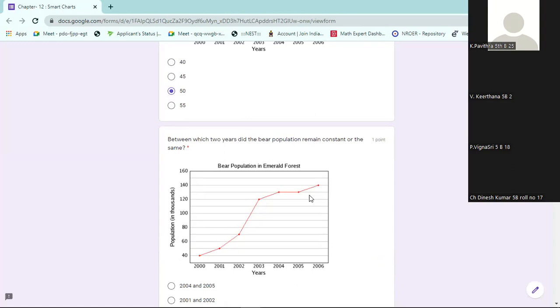Between which two years is the bear population constant, not increasing, not decreasing? Constant means a straight line. You can see here, 2004 and 2005. There is no change.